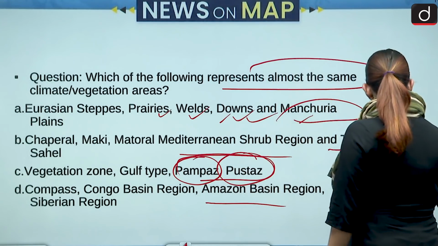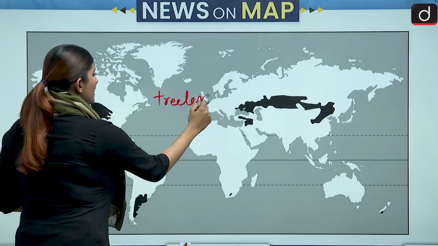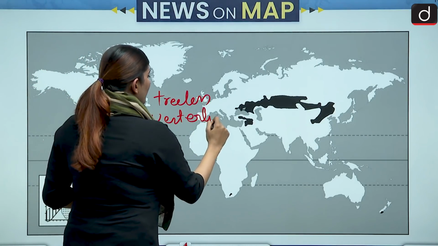Temperate grasslands. So temperate grasslands are formed in the continental areas, inside the continents, and they are treeless, okay? They do not have any trees, so that is why they are known as treeless. And they are formed in the belt where westerlies flow. So wherever westerlies flow, we know that not a lot of moisture is carried. That is why whatever vegetation could be found here are grass.